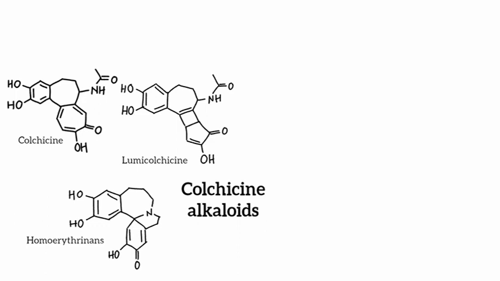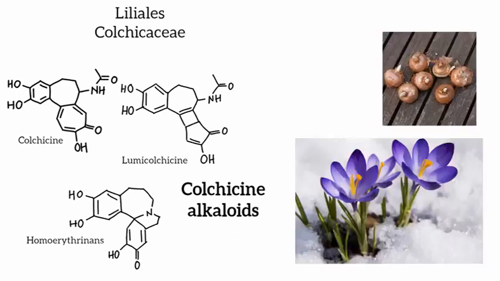Some other interesting chemicals are the colchicum alkaloids within the Colchicaceae family, including crocuses and other pretty spring-flowering geophytes. Colchicine is a very, very poisonous chemical and binds to and messes with tubulin. It is used to treat a range of diseases, such as gout. It is also used in plant breeding. Colchicine can stop chromosome segregation during meiosis and can create gametes with more chromosome sets than they should have, leading to polyploid embryos. If they survive, they may have different properties than the previous generation.